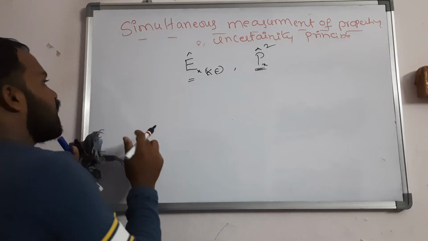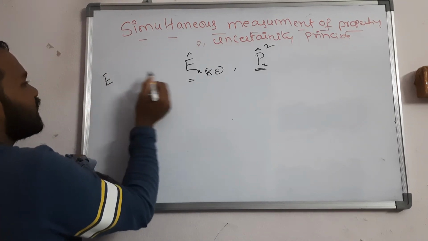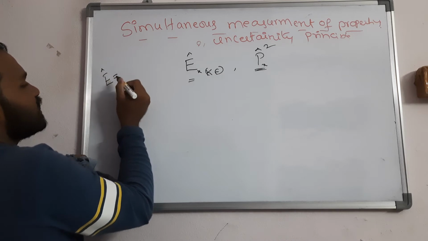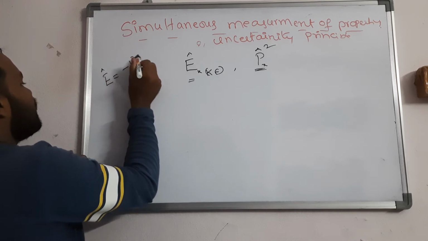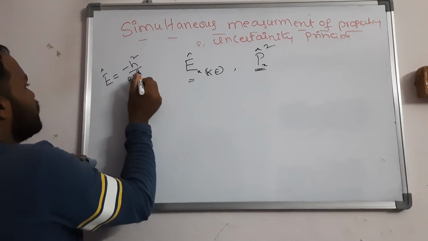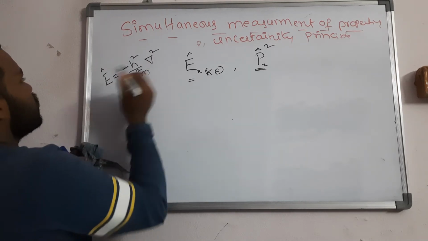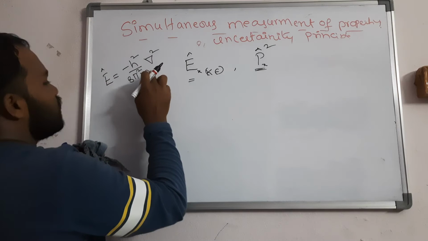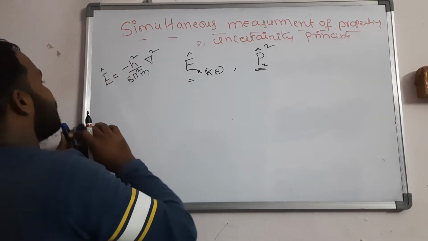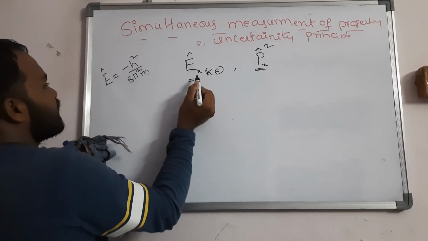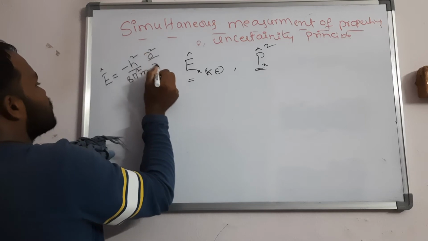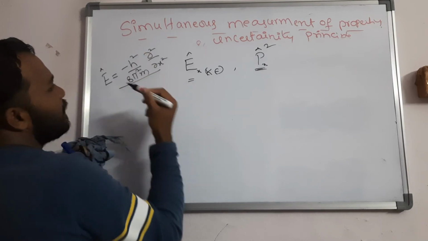First you should write the operator. What is the kinetic energy operator? Minus h square by 8 pi square m into del square. Del square means dou square by dou x square, if I take x. So this is the energy operator.